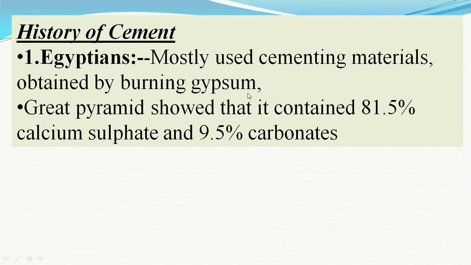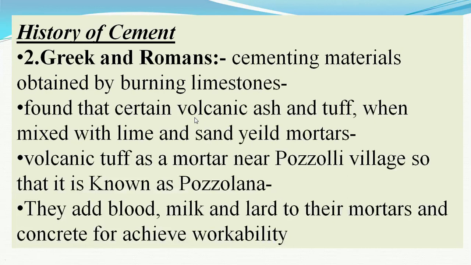after burning the gypsum, obtaining the calcium oxide, that is lime, and again mixing this burnt gypsum with calcium sulfate, that is again the gypsum, and some 10% of the carbonates. This binding material was used in the great pyramids, which were constructed thousands of years before.